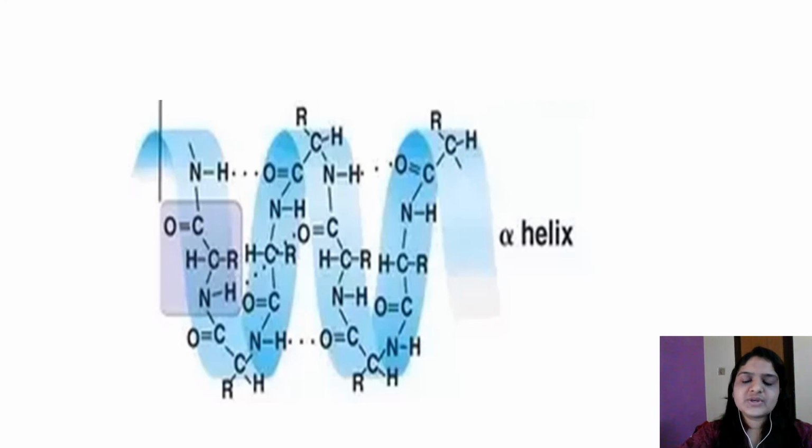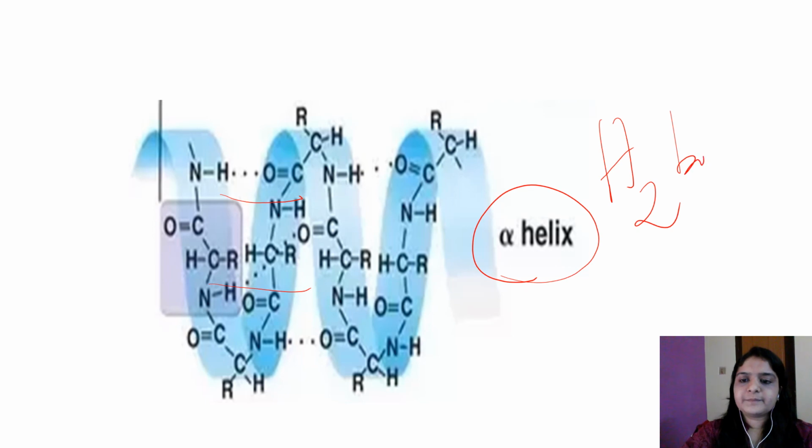In the alpha helix, you can see the hydrogen bonds are seen parallel to the peptide bonds, and the main bond stabilizing the alpha helix is the hydrogen bond.